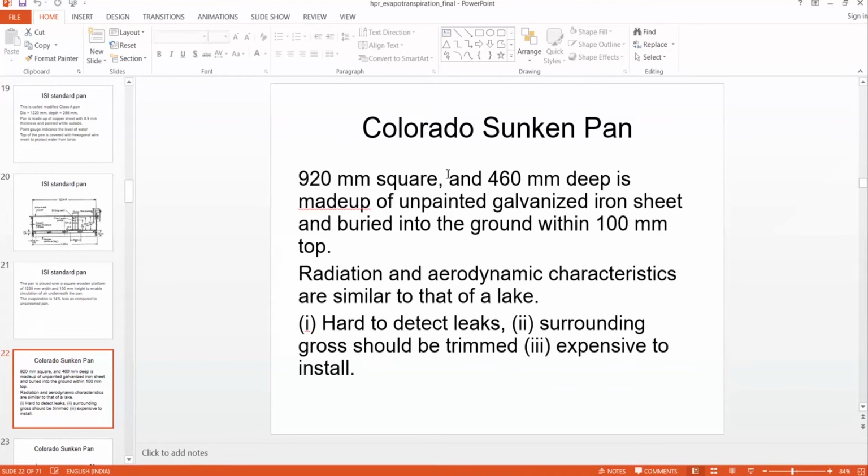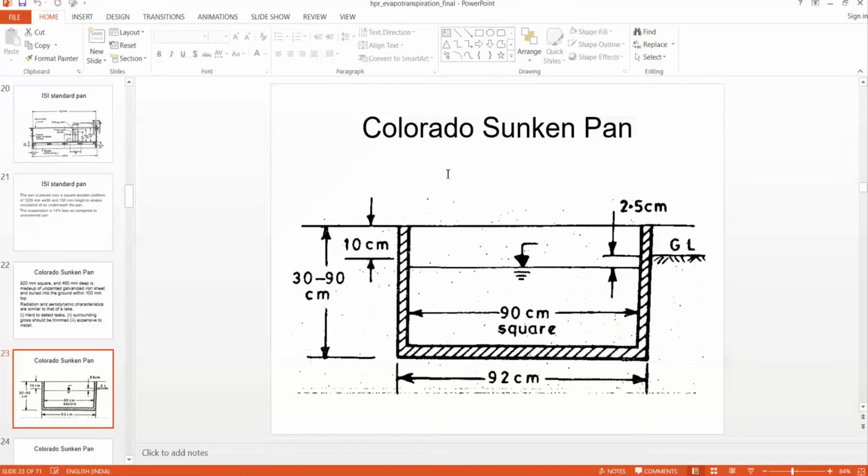So to simulate realistic conditions, the Colorado sunken pan represents an actual water body. You can see that this pan is inserted in the soil, so that the sides and bottom are in touch with the ground, and it is a near simulation of a water body.